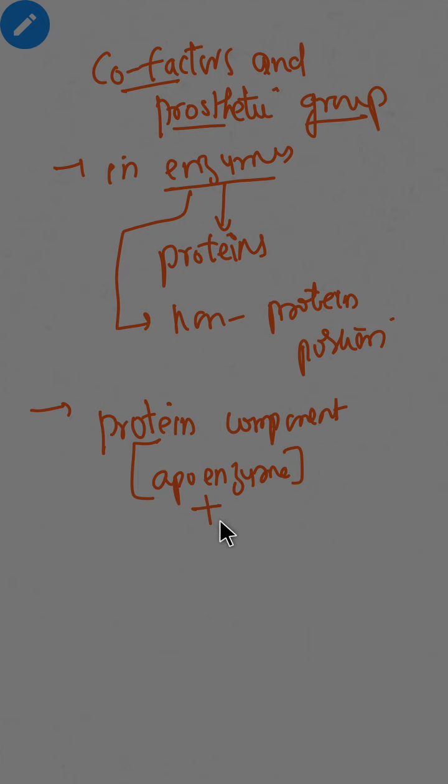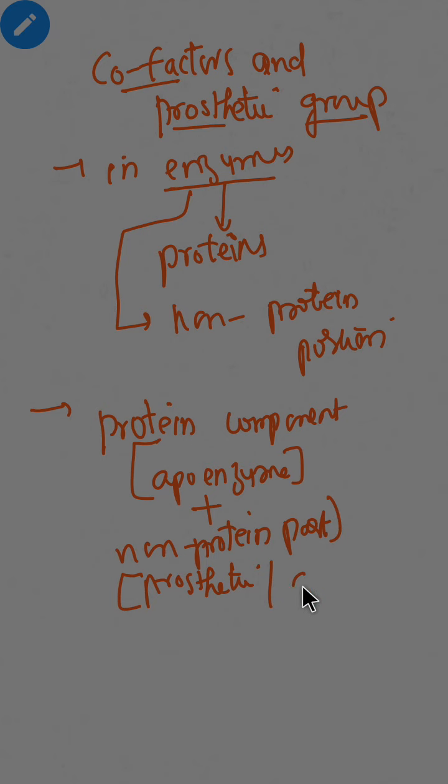And they also contain a non-protein part. This non-protein part can be either cofactor or prosthetic group. We'll see what is prosthetic group and what is cofactor. So the non-protein part can be either prosthetic group or cofactor. These two, apoenzyme and non-protein part, together are called holoenzyme.